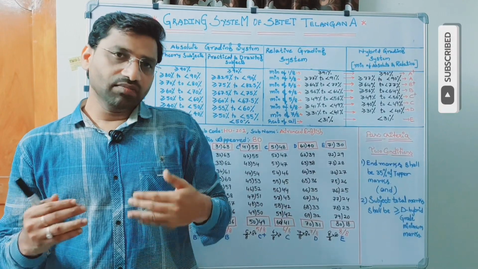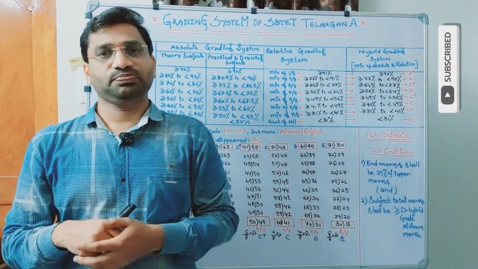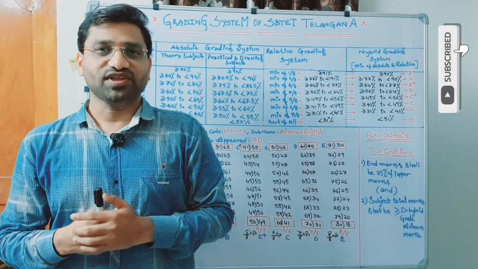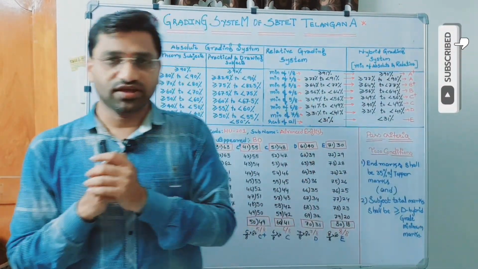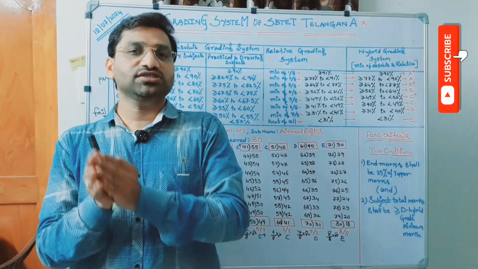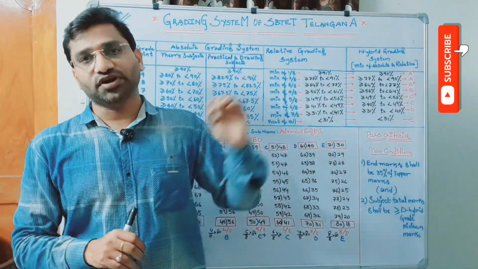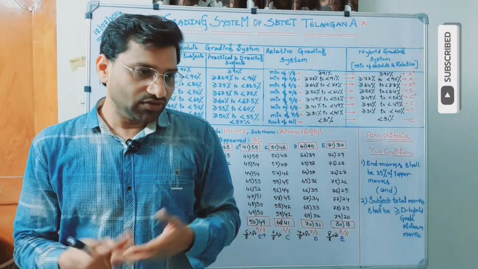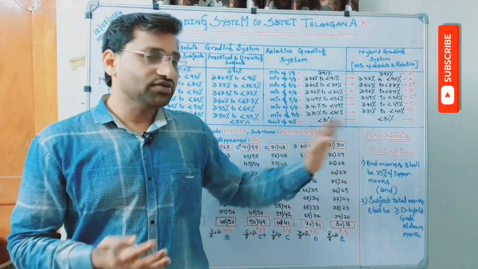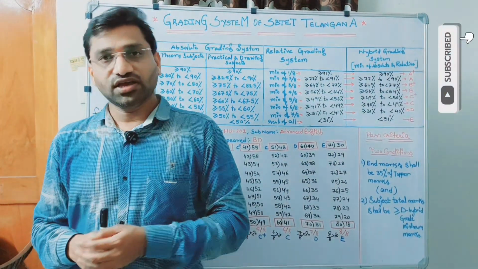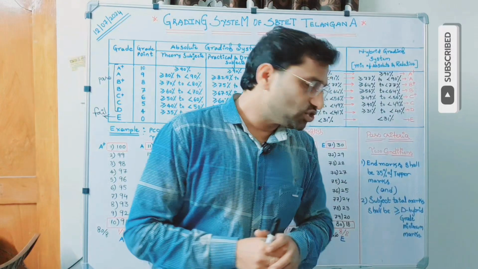14 means if you secure 14, it means you already crossed maximum value. Already you achieved maximum value of 35%. So therefore, you can simply say you fulfill one criteria. But if you are not securing 14 marks in the end examination, then you should check with this condition whether the top marks is 40 or less than 40. But if by your luck the top marks is less than 40, then you may have a chance that you can also fulfill the first criteria if you get still less than 14 marks in the end examination.